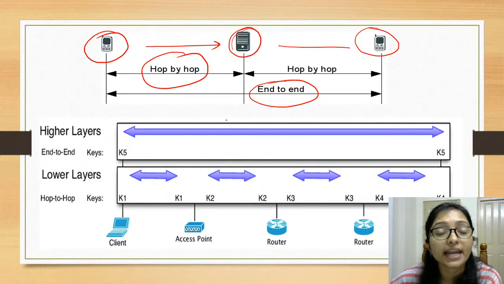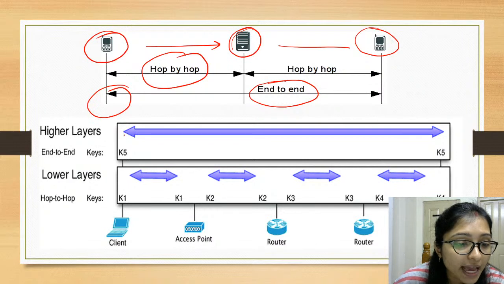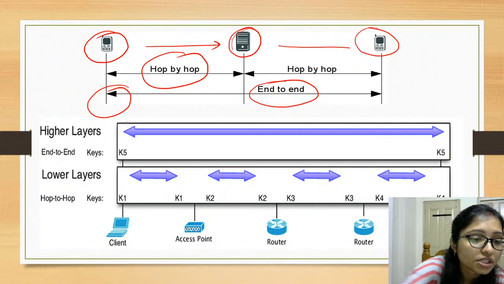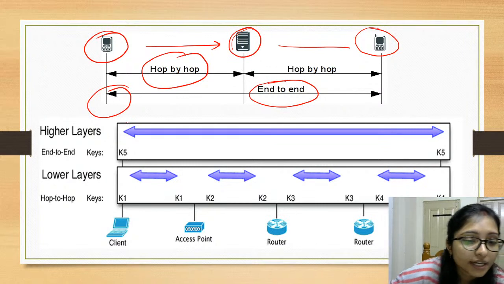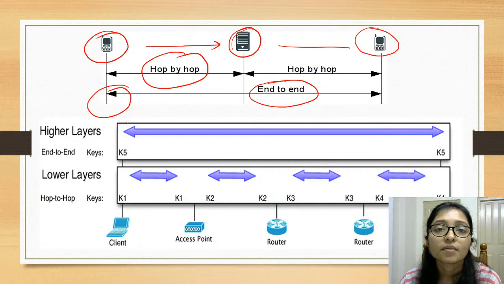And end to end means directly the application layer. Sometimes when opening any website, it shows session end. Is it because of the physical layer or the session layer? Because of the session layer. The physical layer is your computer.